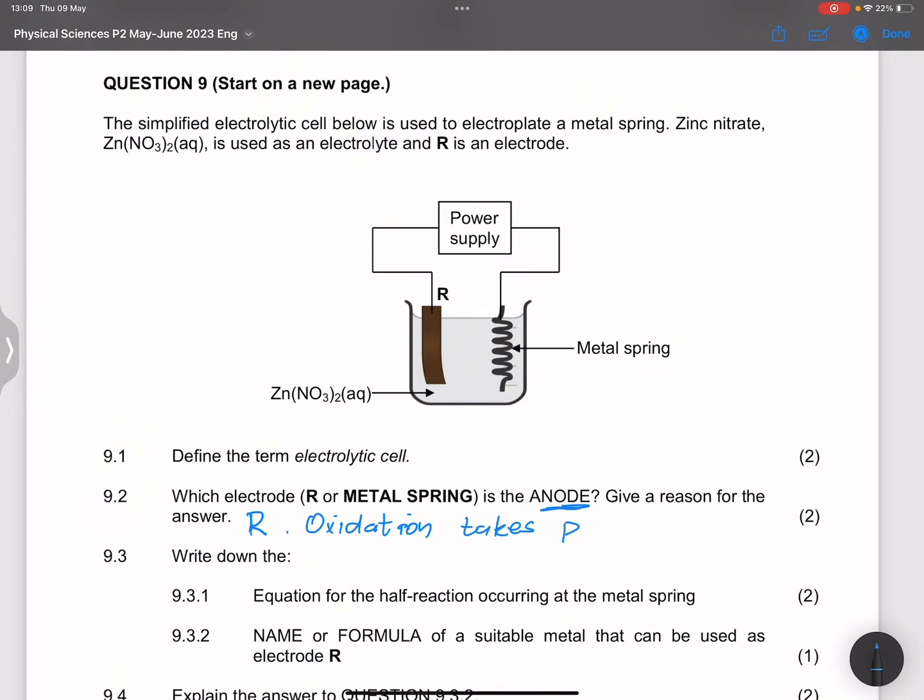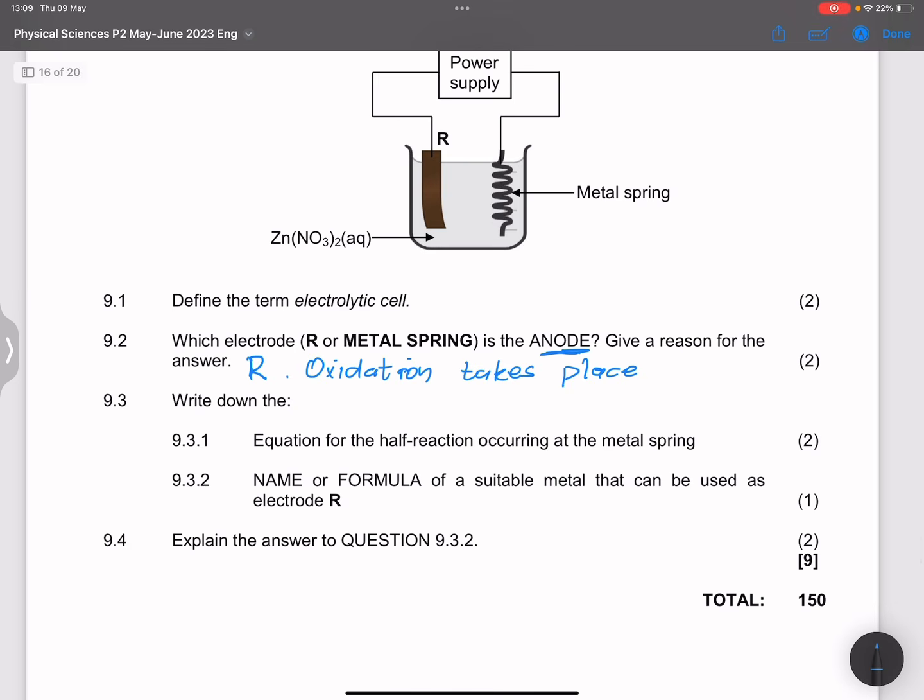And the next part, they say write down the equation for the half reaction occurring at the metal spring. So remember, this is electroplating. What we are trying to do is electroplate that spring with zinc. Whatever electrolyte we use there, we must use a similar metal electrode for it. So this would be electroplating with zinc.